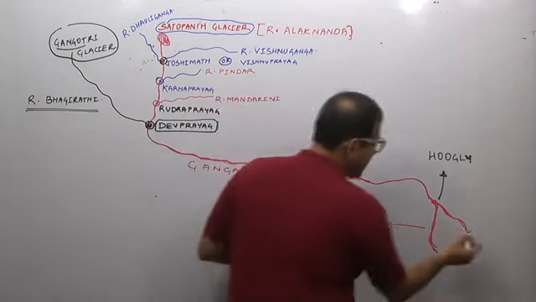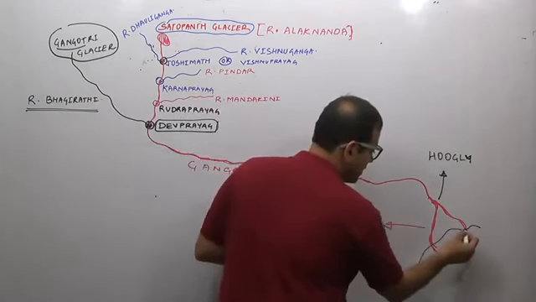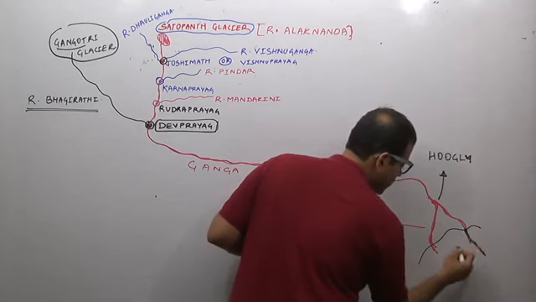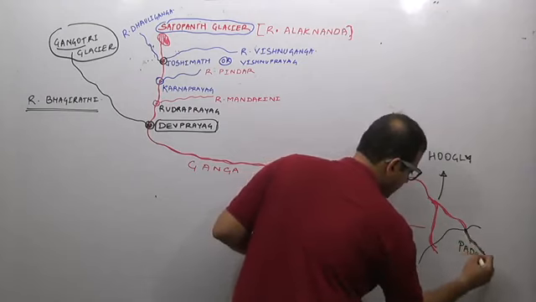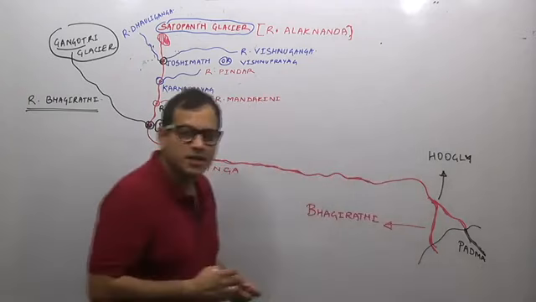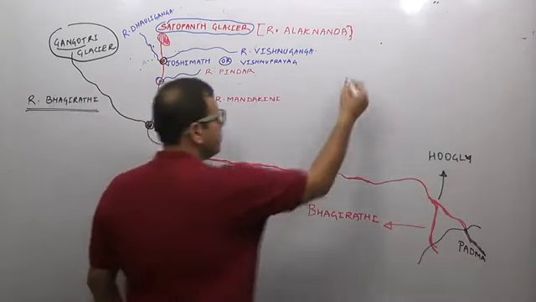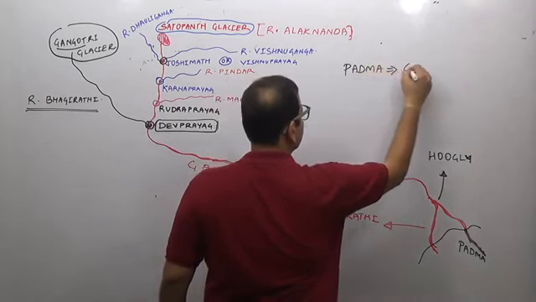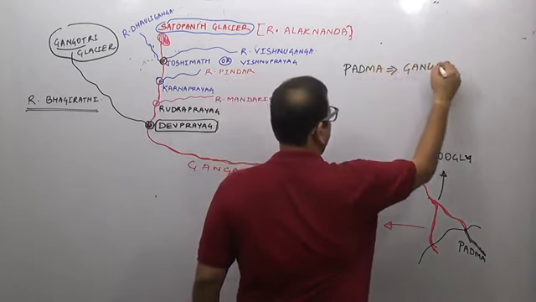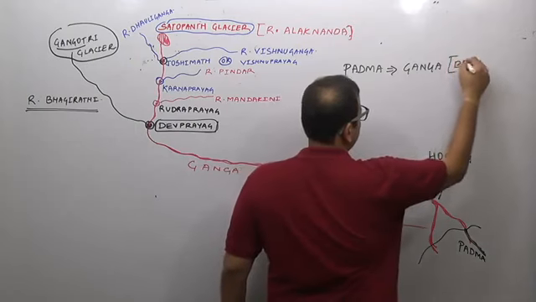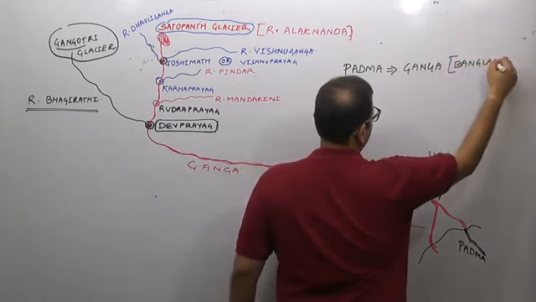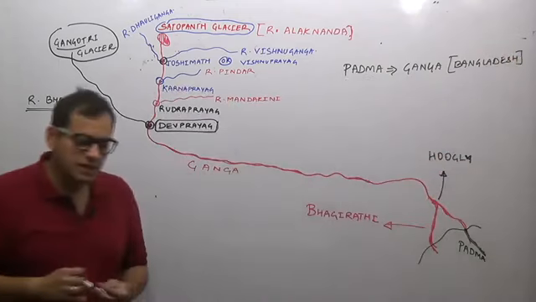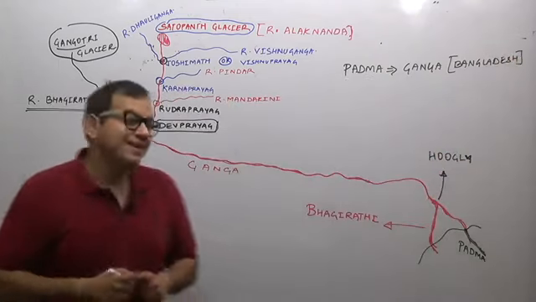River Hooghly then enters the Bangladesh region, where river Ganga is known as river Padma.